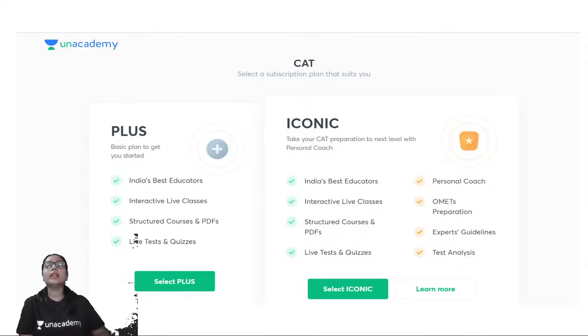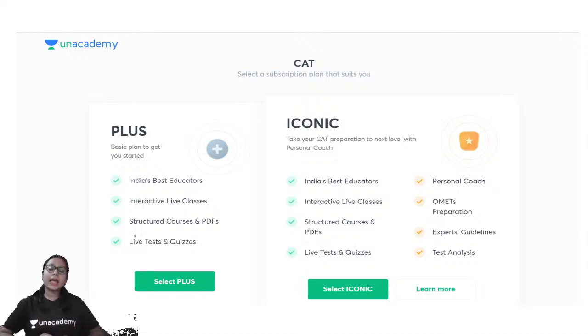All the classes would be live and you will be able to interact with the faculty between the classes also. You will be able to clarify your doubts if you have any. After each and every class, you will get the PDF of what is being taught in the class. The notes would be given after the class, and also you will have access to the live tests and quizzes which happen on Unacademy platform on a daily basis.